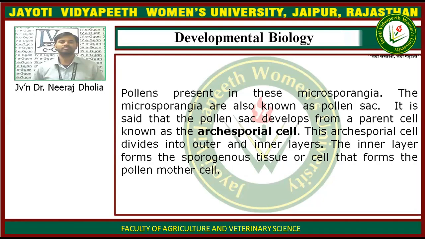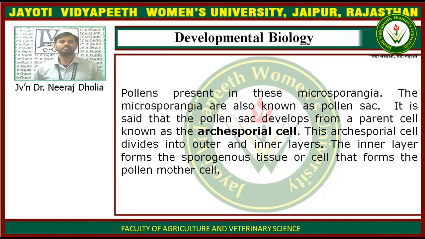So what is the microsporangia? The anther is divided into lobes, and the lobes into sublobes. The sublobes are known as the microsporangia, which have the pollens. The microsporangia are also known as the pollen sac. Why is it known as the pollen sac? Because it has the pollen grains. It is a sac-like structure which has the pollens.